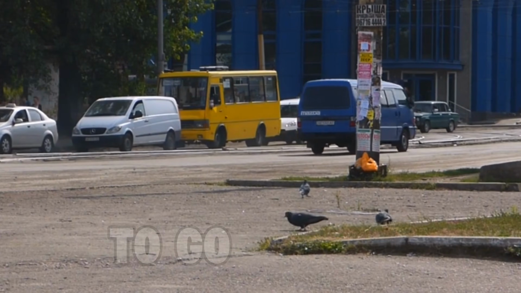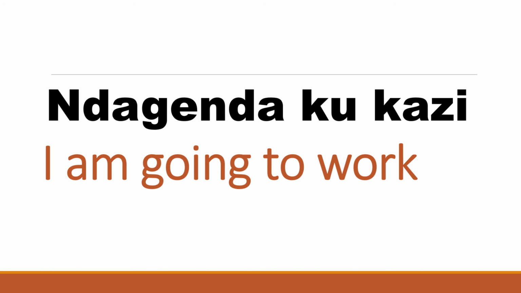Verb number 3, to go. To go is translated in Kirundi as kugenda. Repeat after me. Kugenda. Here's an example sentence. Ndagenda kukazi, meaning I am going to work. Ndagenda kukazi. I am going to work.